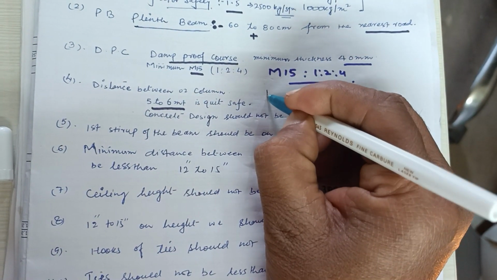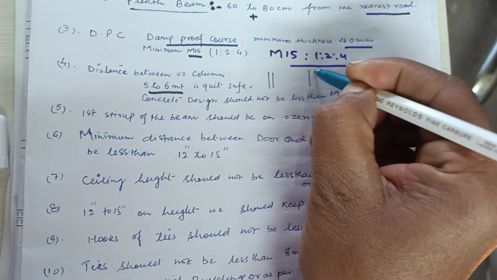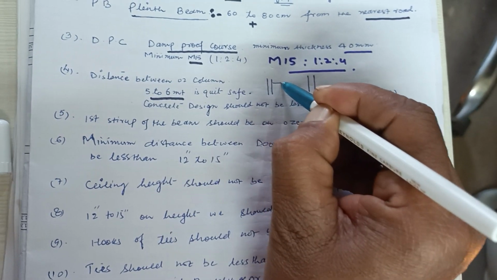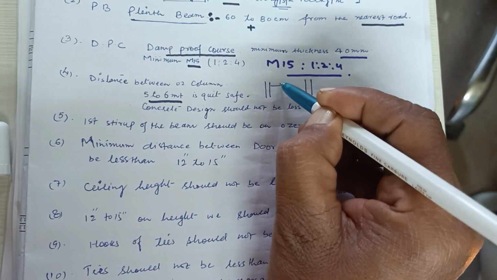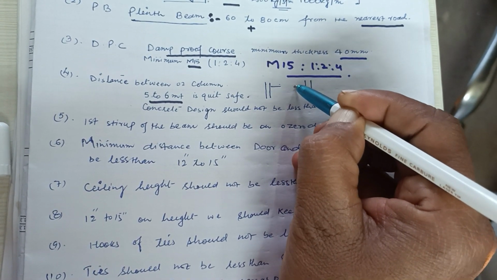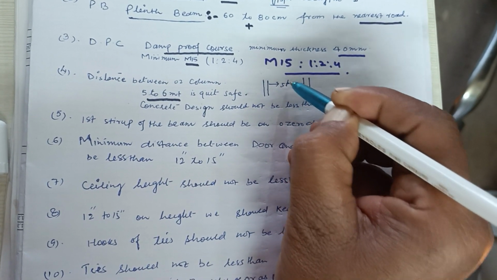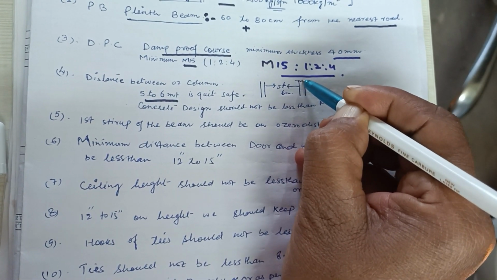Such as one column is here and another column is here, the distance between two columns should be minimum 5 to 6 meter.